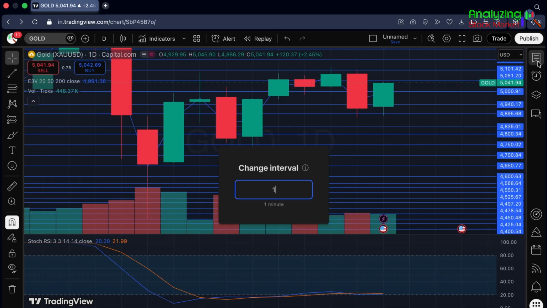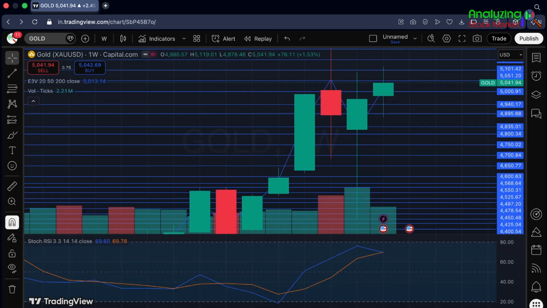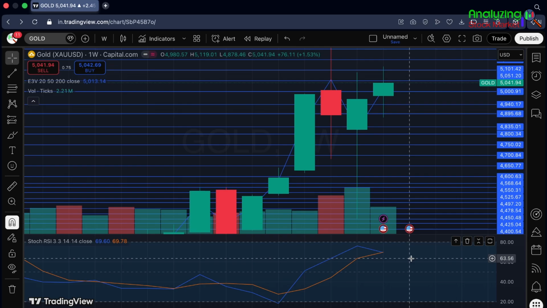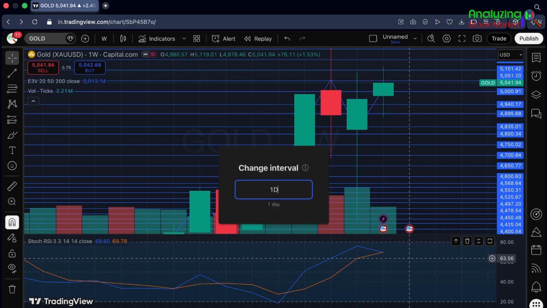So let's open the weekly chart over here. This is the weekly chart. In this weekly chart, we can see a bullish candle with a small body and a medium lower and upper wick. The stochastic RSI is around the 69 level, which indicates slight negative momentum. But remember, as we always say, we should not only depend on RSI or indicators. We should also look at other factors which move the pair, like news or important events, and then make a decision according to that data. Now let's mark some important support and resistance zones on the one-day chart.